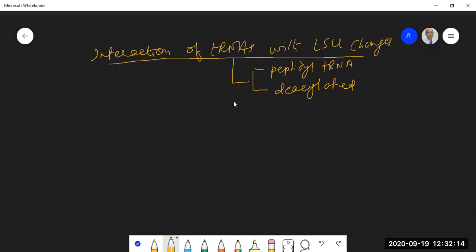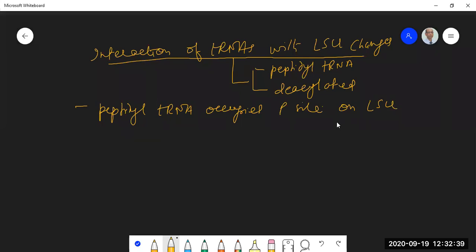For example, the peptidyl tRNA occupies the P site on LSU, and in the small subunit it remains at the A site.